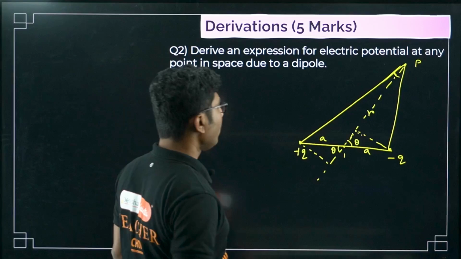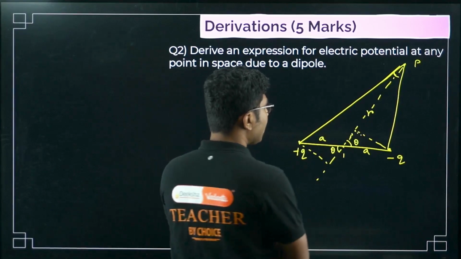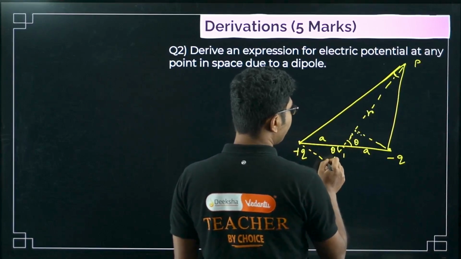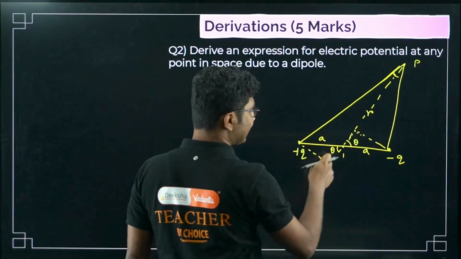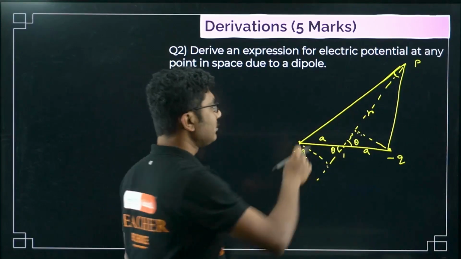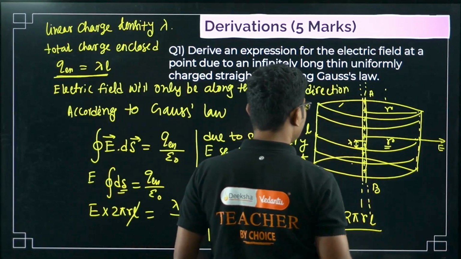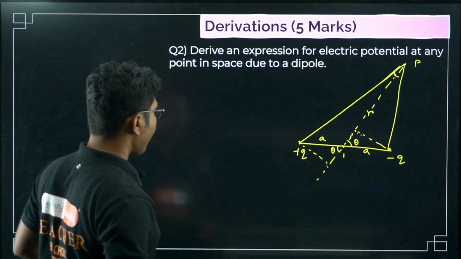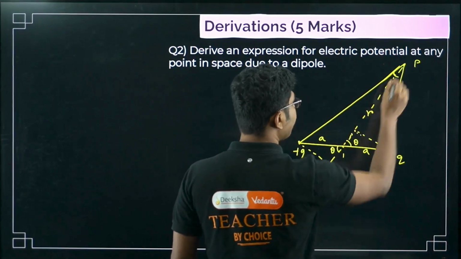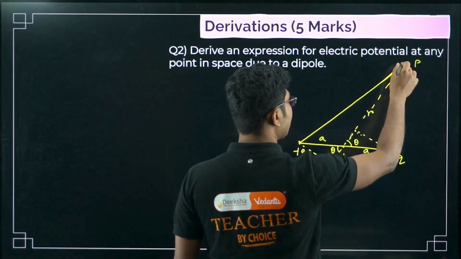So first of all, we have to consider that this is A, and when you draw this perpendicular, this distance is equal to this distance. These two distances are equal. So from here to here and from here to here, these two distances are equal.